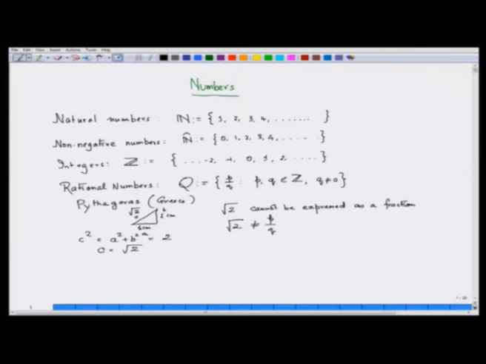Now these numbers which cannot be expressed in the form P by Q are called irrational numbers. So root 2 is an irrational number.